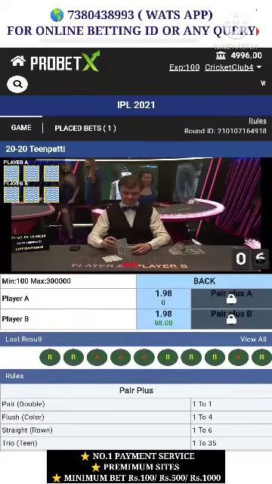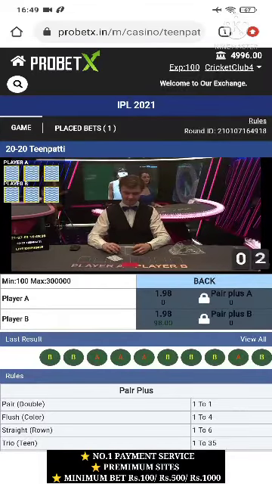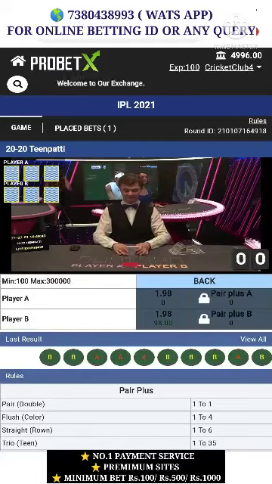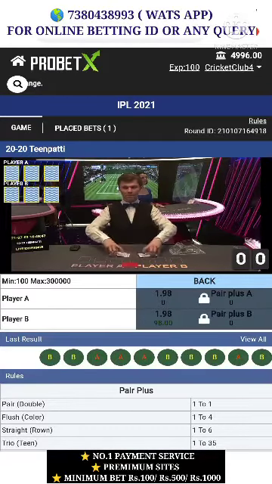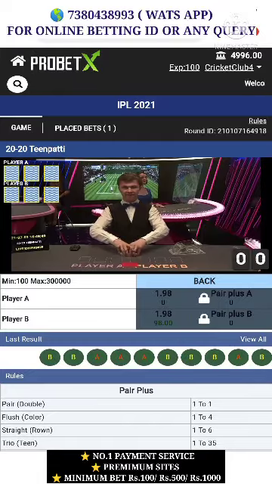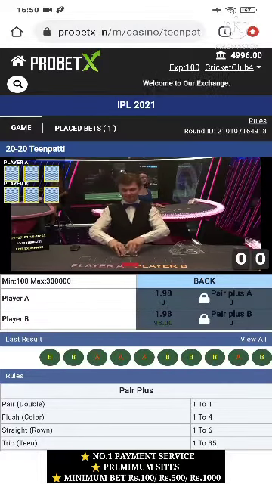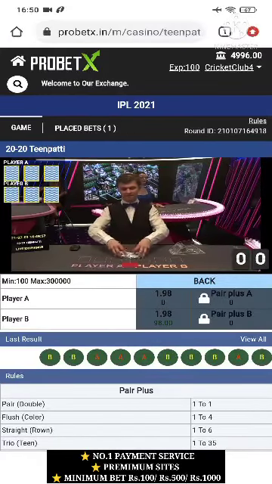Now if player B gets bigger cards as compared to player A, then I will be the winner. Keep watching. Now he's shuffling the cards fast. Now he's going to open the cards.